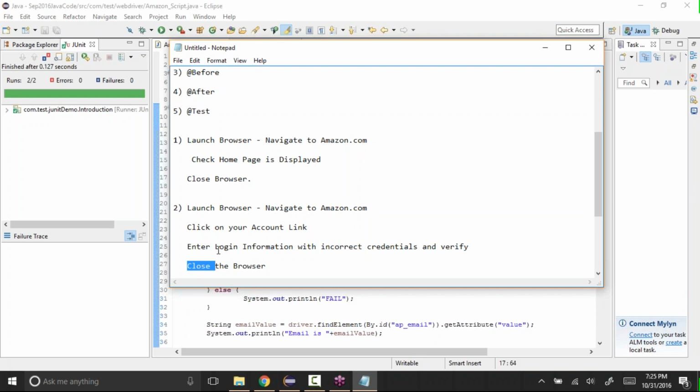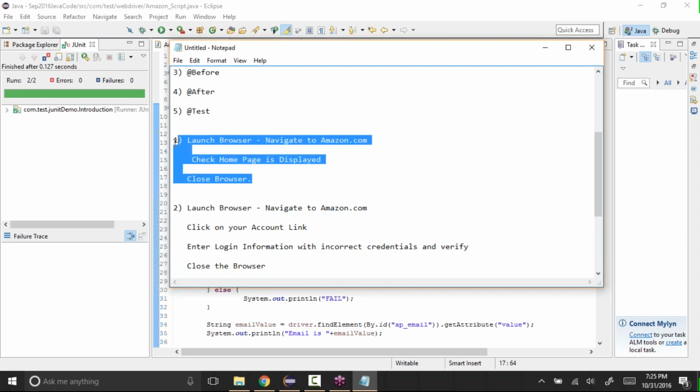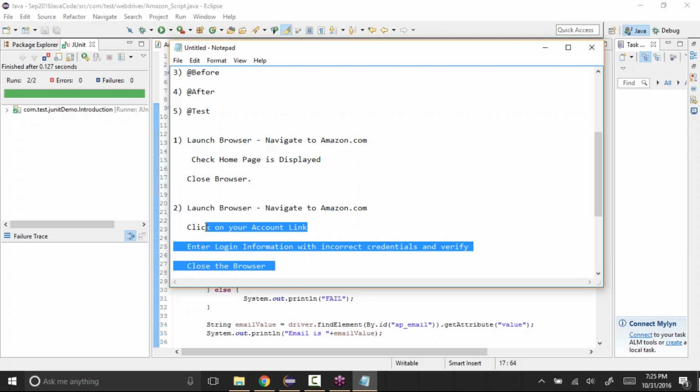So what we'll do is create one class with the main method and write the code for this. We'll create the WebDriver object, then navigate, then check the home page. Okay, and we'll create one more class and write the code for this. So in these two scenarios, what's happening is there is some code which is being used multiple times.